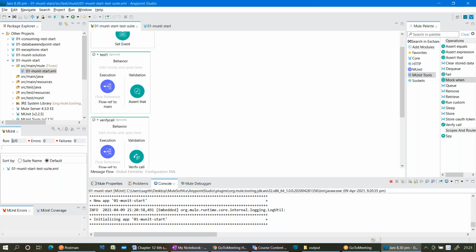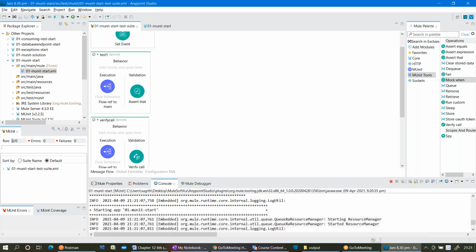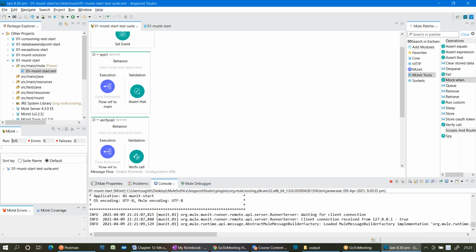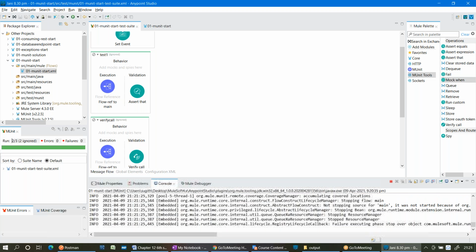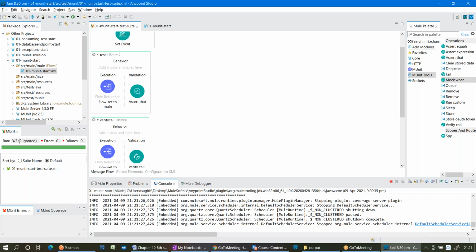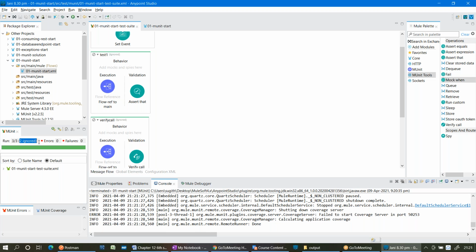Oh yeah. So unless you deploy, how will the runtime understand ignored? Is it ignored? So 3 tests will be deployed. Out of that, 1 will be executed, 2 will be ignored. Got it? This is a small difference. Yeah. Okay. Now you can see 3 out of 3 are deployed. Out of that, 2 are ignored. You can see the colors, the ignore option. Got it?